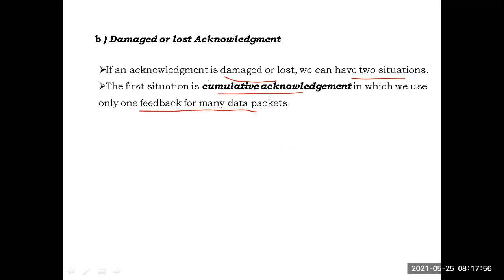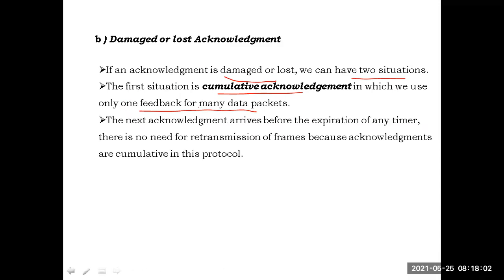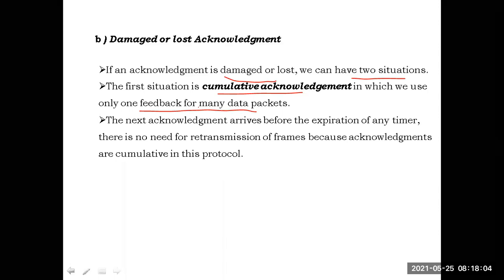The first situation is cumulative acknowledgement, in which we use only one feedback for many data packets. Whenever the next acknowledgement arrives before the expiration of the timer, there is no need for retransmission of the frames, because acknowledgements are cumulative in this protocol.